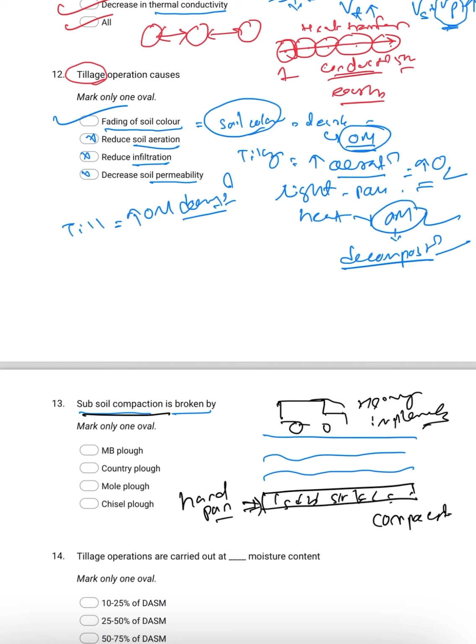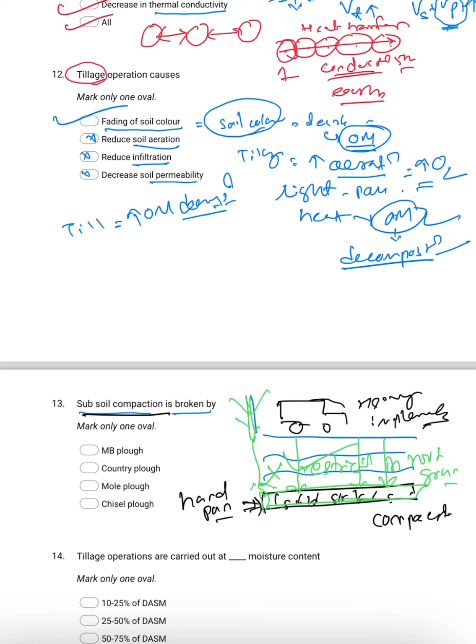Because of this, whenever you are growing any deep rooted crop, the root will be restricted. There is a restriction in root growth of the crop. Secondly, there is a problem with infiltration and percolation of water. In this case there will be no percolation of water, because of the hard pan, the water cannot move beyond this hard pan.